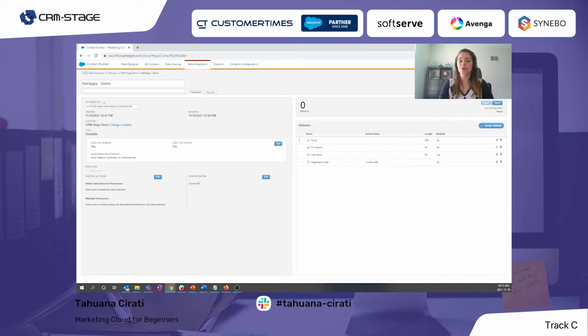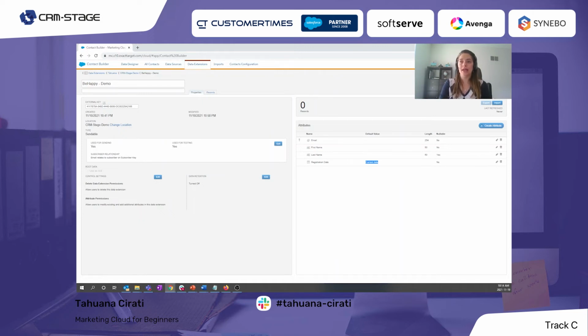Here are the fields that I have defined: email, first name, last name, and the registration date. For the registration date, I set the current date as default value. So I will not send this value in the form, but when the record is created in the data extension, it will automatically capture the current date and save it.